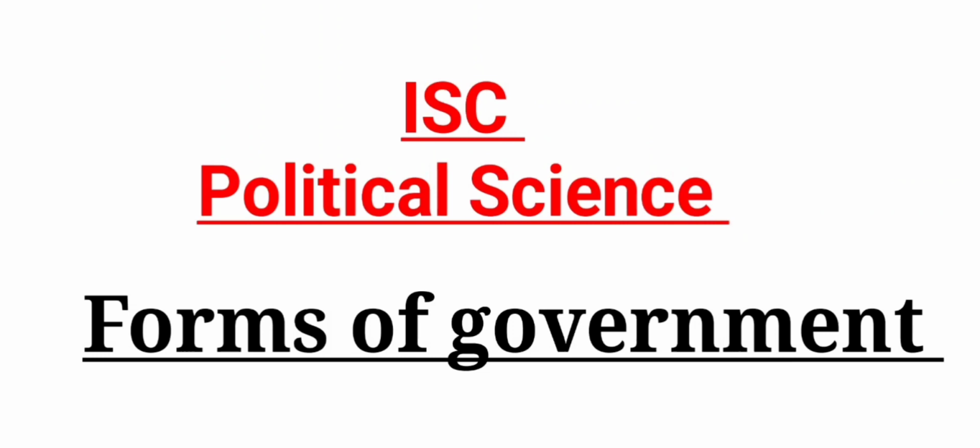Forms of government. This is divided into 3 chapters. Today we'll be doing the first chapter, in which we'll be studying the meaning and nature of authoritarian state, totalitarian state and liberal democratic states. And in the next 2 chapters we'll study the meaning and features of parliamentary, presidential, unitary and federal forms of government. So before starting the series of political science, I want to tell you something, that this subject is not difficult at all. All you need is to have a proper understanding of it. So let's start the video.